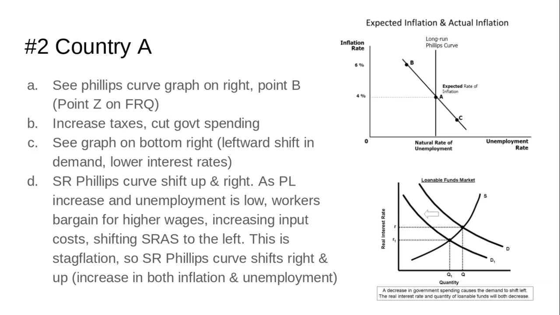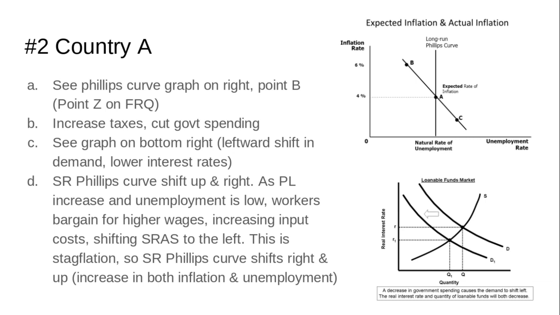Part B, which is worth 1 point. Based off the situation, this would be an inflationary gap. Identify a specific fiscal policy action that would bring the economy to full employment. That would be to increase taxes or cut government spending. You're looking for a contractionary policy. Anytime you're in an inflationary gap, you want to pursue contractionary policy. Fiscal is increase taxes, cut spending. That's 1 point. So hopefully you're 3 for 3.